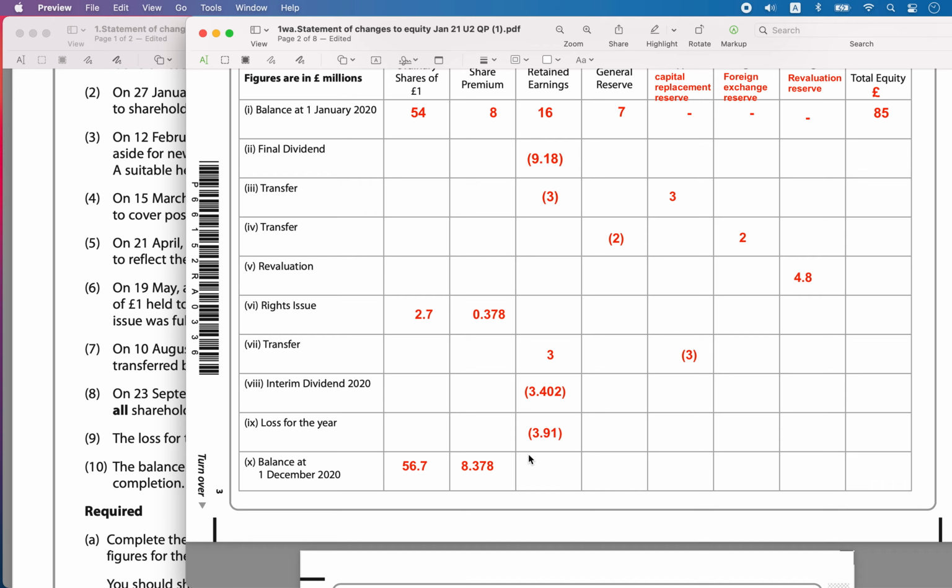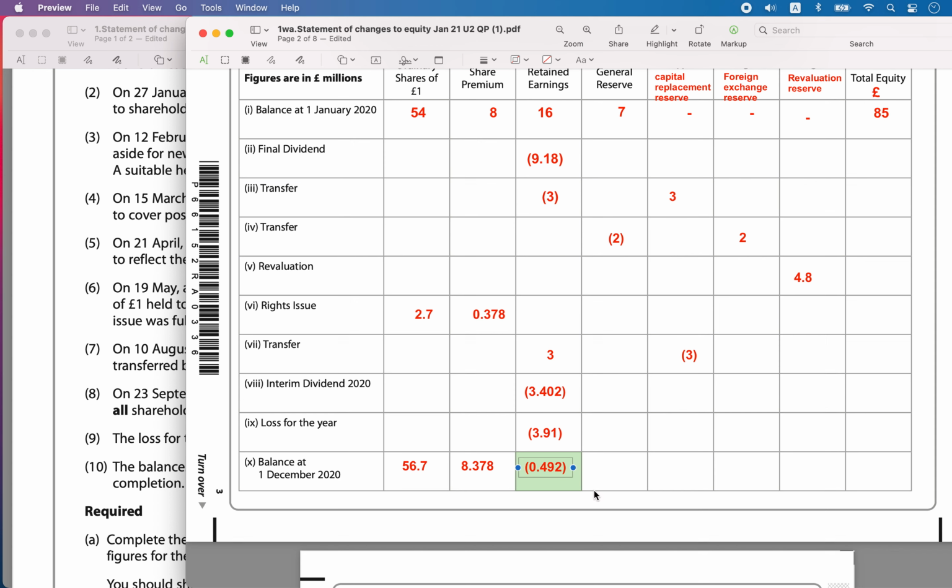So that will be equal to minus 0.492. Okay, 16 minus 9.18 minus 3 plus 3 minus 3.402 minus 3.91 is equal to minus 0.492.